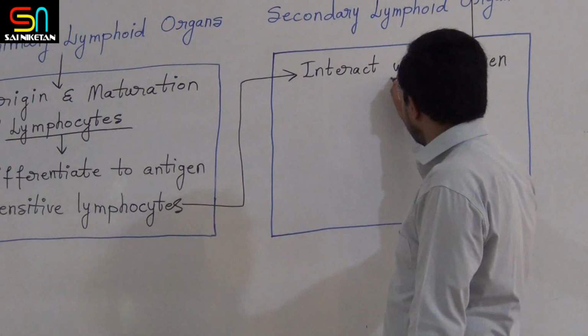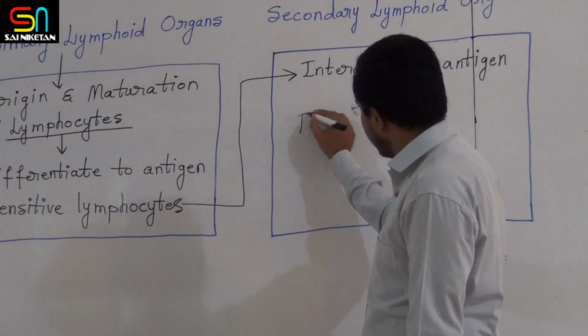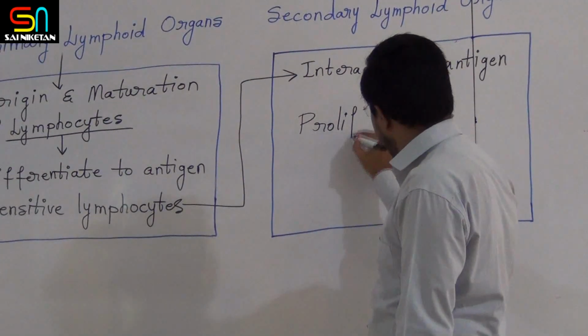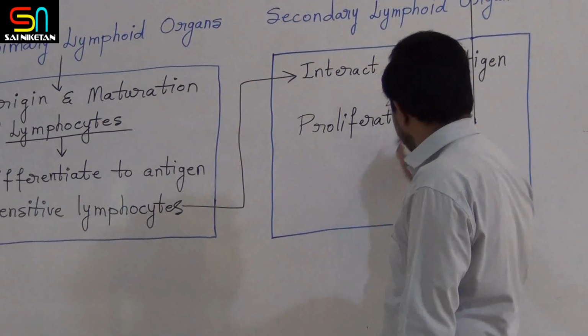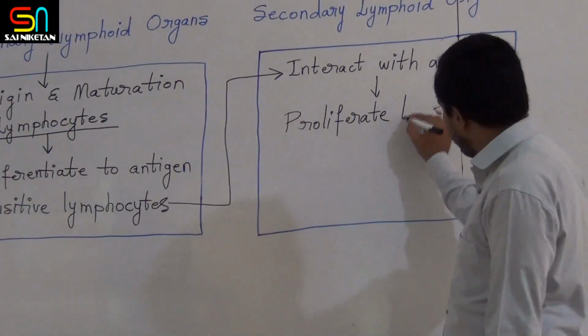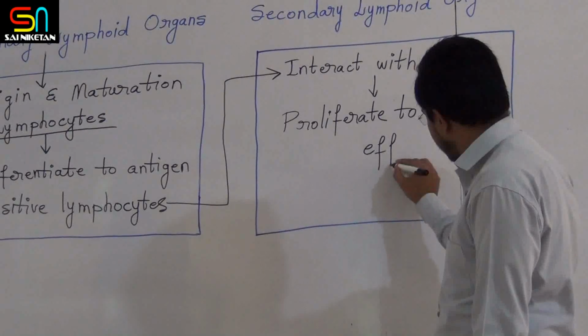After that, you should know that these lymphocytes proliferate. Once they come in touch with antigen, immediately they start to increase their number. That is what is called proliferate. Proliferate to effector cells.